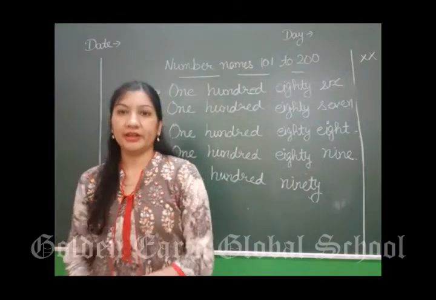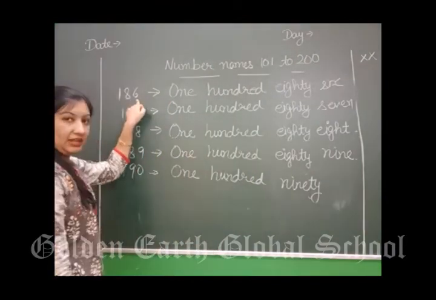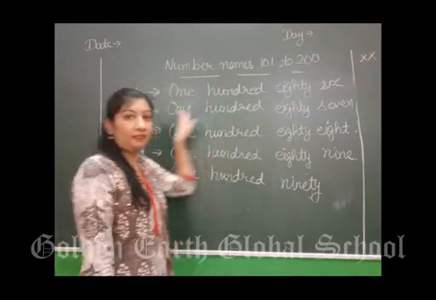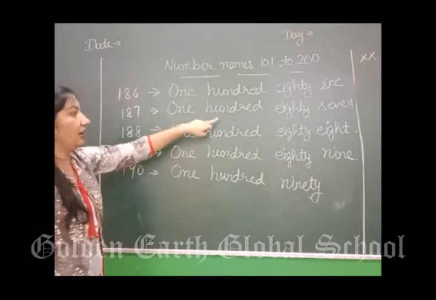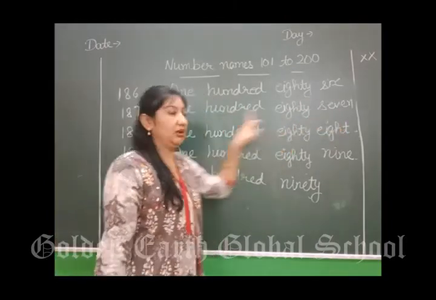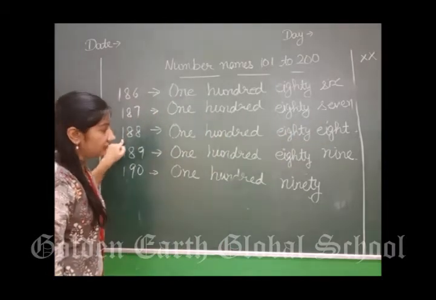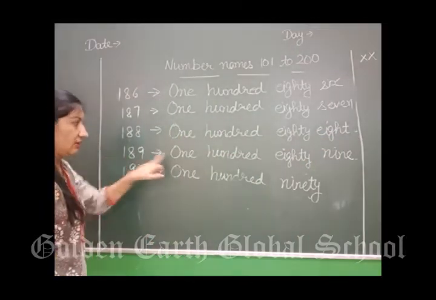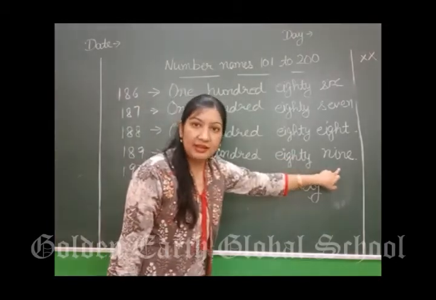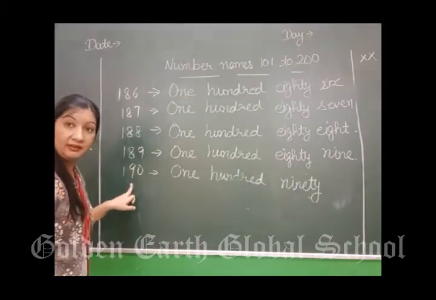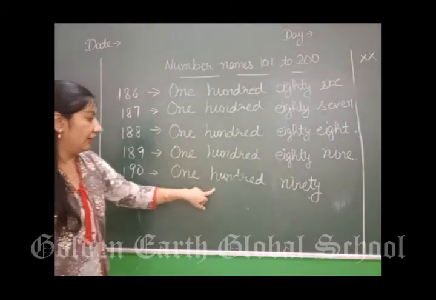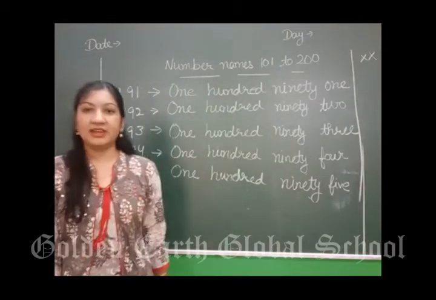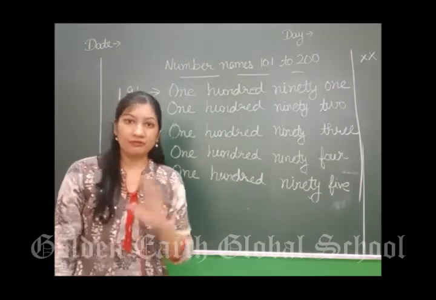After 185, what will come? 186. How will we write 186? After 86, 87. 187. 187 के बाद 188. Next 189. 89 के बाद क्या आता है, 90. So it is 190. Right? After 90, what will come? 91. We have done till 190.